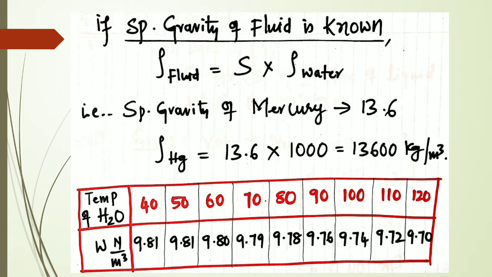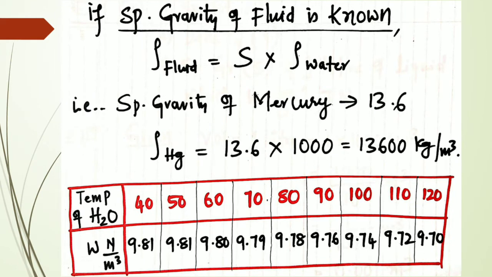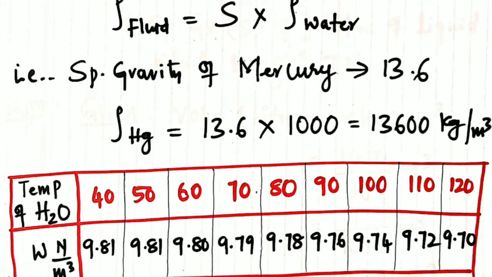Now, if you see this table, previously I wrote the different specific weight values. These are different specific weight values for the temperature of water. I told you there is not much variation, the specific weight of water is always constant. That is what the table indicates. This table shows different temperatures of water, 40 degrees Celsius, 50, 60, 70, 80, 90 like that.